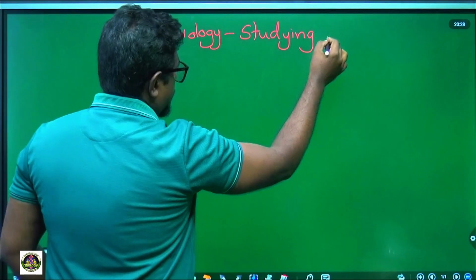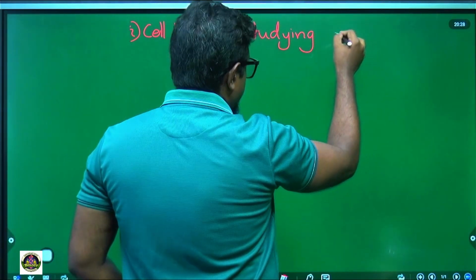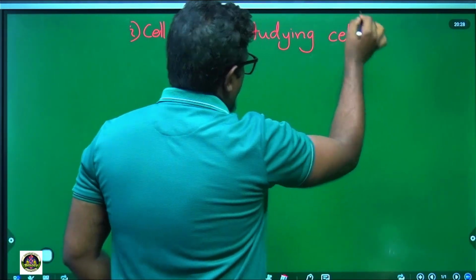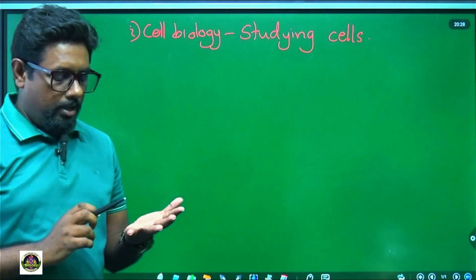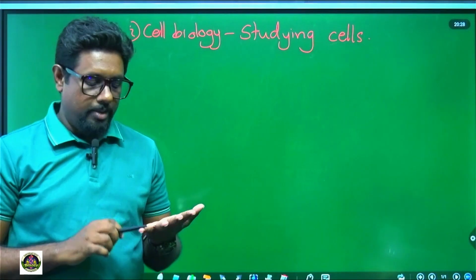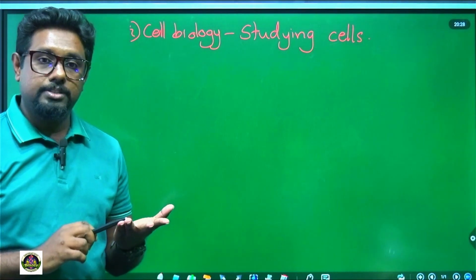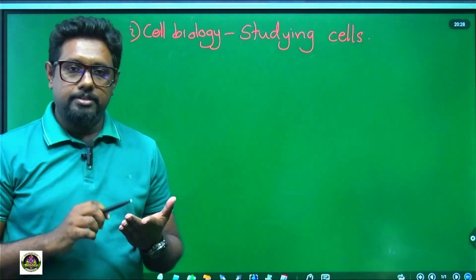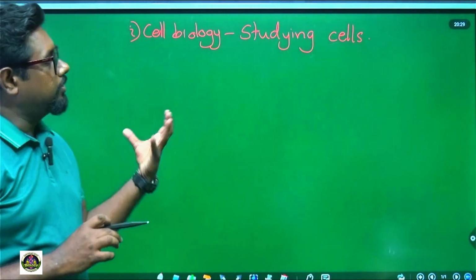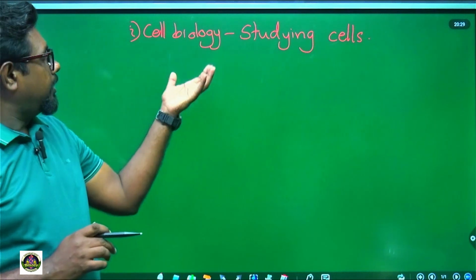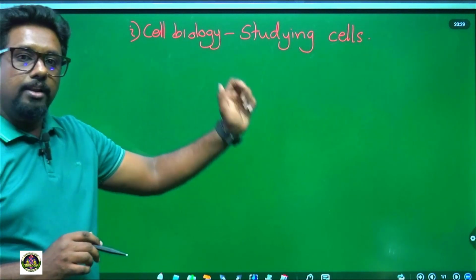Studying of cells. Now, what do we study in cells? We have to study the organelles in the cells, like ribosomes, chloroplast, Golgi apparatus, endoplasmic reticulum, nucleus. Studying about that kind of things, we can call as cell biology.